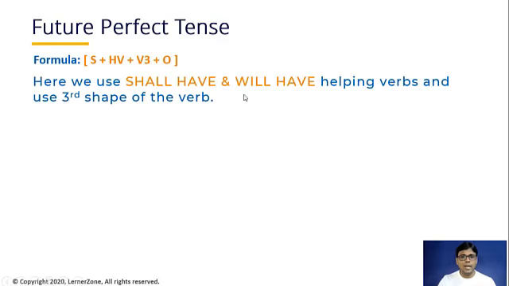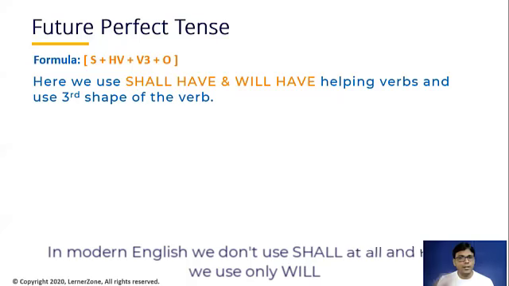Here we use shall have and will have as helping verbs and use the third shape of the verb. According to modern English, shall has been ruled out. There is no shall. Just for the sake of your understanding, I'm mentioning here that shall have existed. You need not use shall anywhere in the future tense, right from the simple future tense itself.